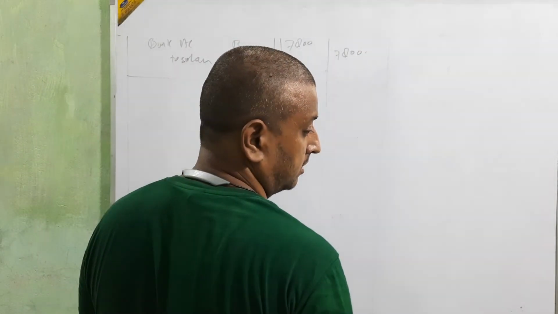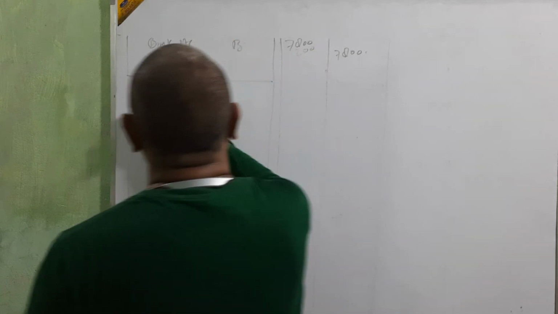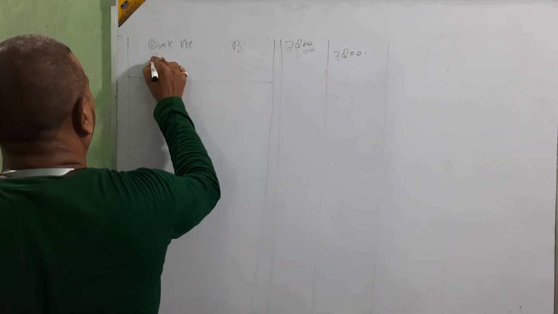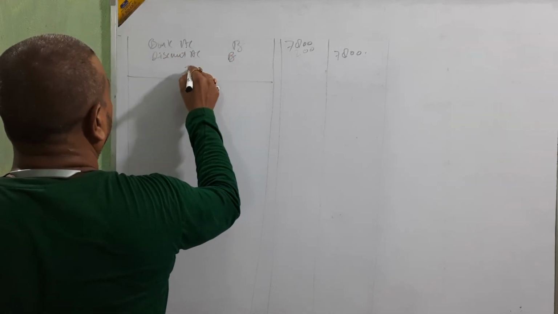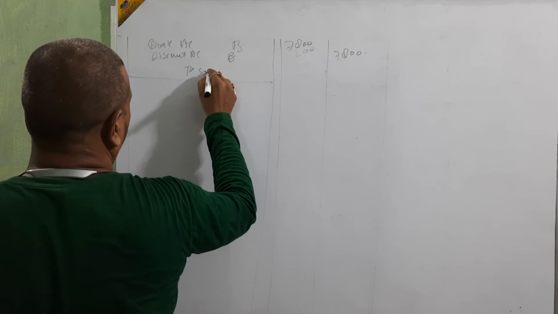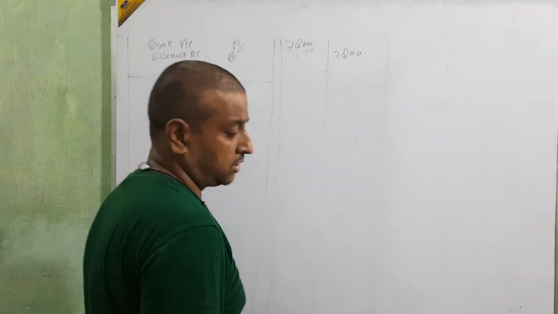Discount allowed rupees 200. 200 discount. Discount account debit to Sohan. Okay.